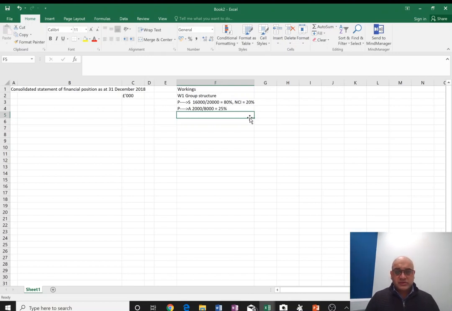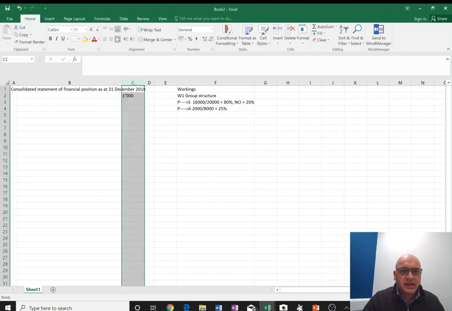For a company to be an associate, the acquiring company must hold a shareholding which is between 20 and 50%. Anything more than 50%, it will become a subsidiary. Okay, so let's apply that, and we're working in thousands.